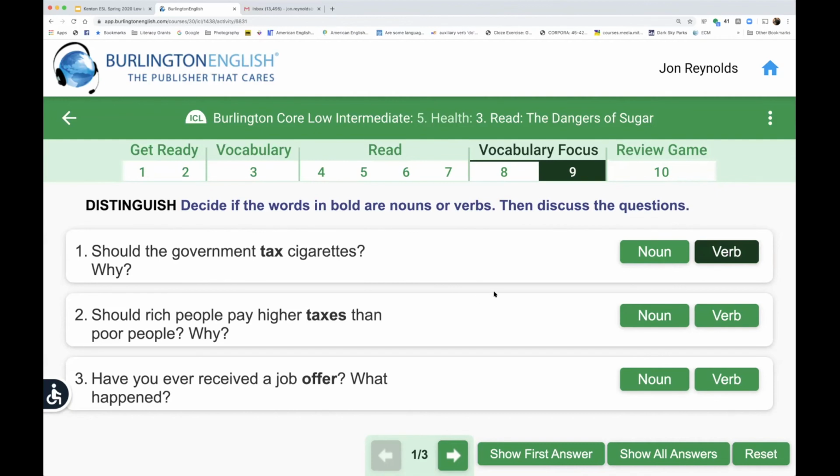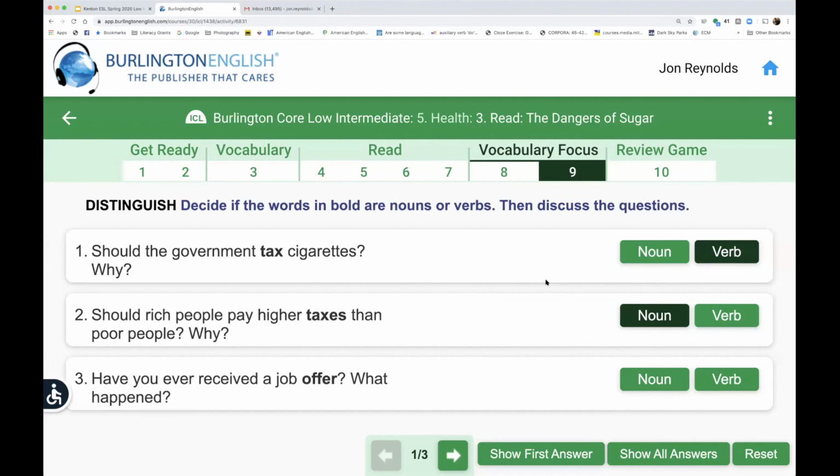All right. Let's look at the second question. Should rich people pay higher taxes than poor people? Why? In this question, are we using it as a noun, as a thing, or as a verb? I see a lot of people put noun, so I'm going to choose noun for this one. All right, let's look at the next one.